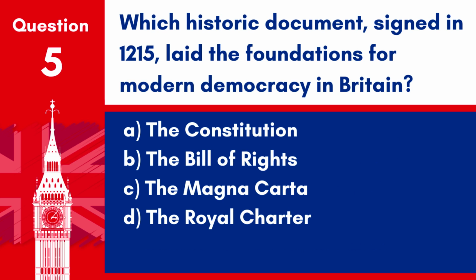Question 5. Which historic document, signed in 1215, laid the foundations for modern democracy in Britain? A. The Constitution. B. The Bill of Rights. C. The Magna Carta. D. The Royal Charter. Answer. C. The Magna Carta. The Magna Carta, signed in 1215, is a cornerstone of British constitutional and democratic principles.